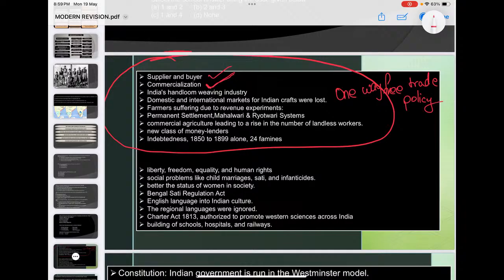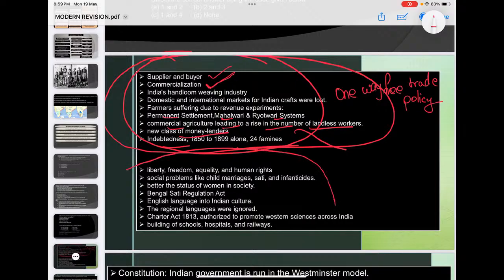Then see farmers suffering due to revenue experiments. They introduced different settlements: Permanent, Mahalwari, Ryotwari. Commercial agriculture led to a rise in the number of landless workers, a new class of moneylenders, indebtedness, and famines. So this is the total net result of these British policies and British conquest.